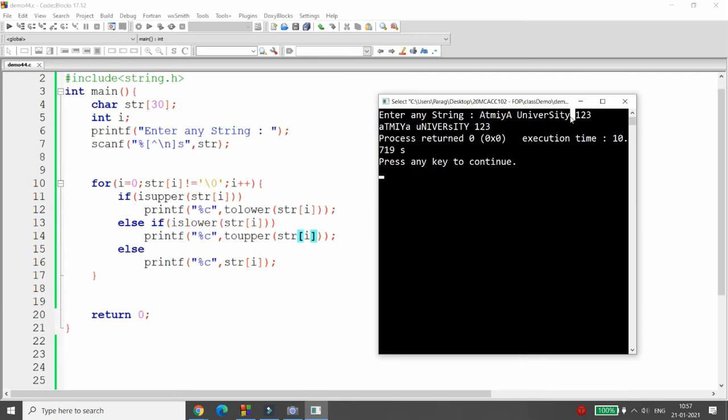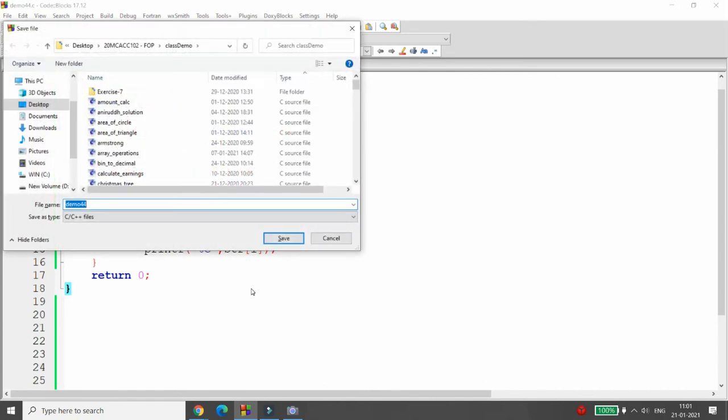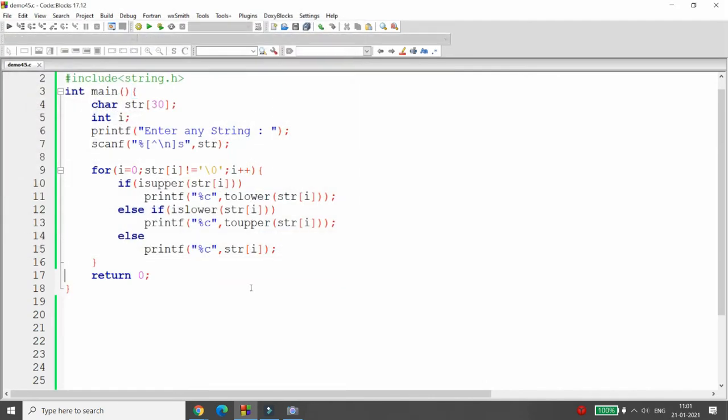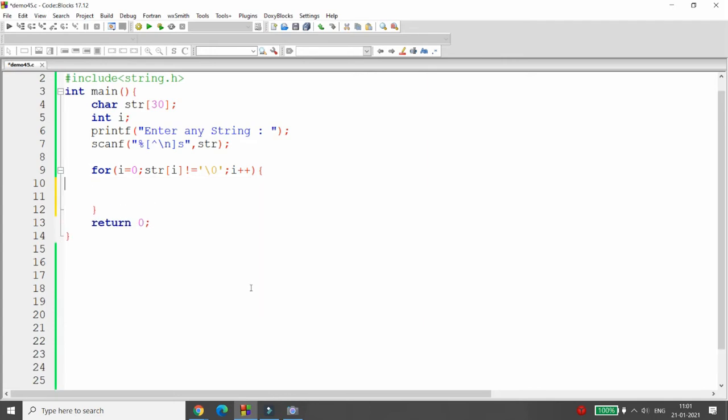You can do the same code without writing the inbuilt function by passing the ASCII value. How? Let me save this program as demo 45. Now I am asking the value from the user. Now I want to just do what? Whenever the user enters the string, I want to check the given characters.